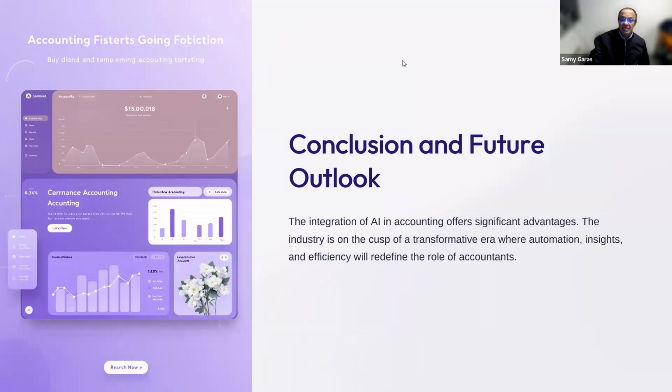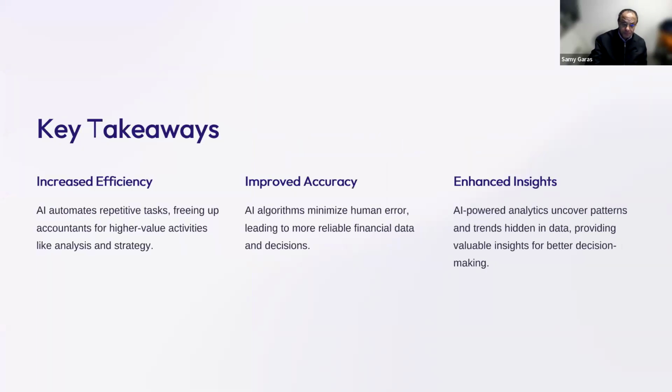In brief, as I said from this brief presentation, AI became almost in every line of accounting and auditing. And the integration actually gives us a lot of advantages. Number one, helping us to save our time, get better control of the data, minimize the error, and help us to become decision makers rather than bookkeepers. The takeaways from this presentation: using AI is going to increase our efficiency, improve our accuracy to reduce the error, and help us to get better insights about the data and make decisions.